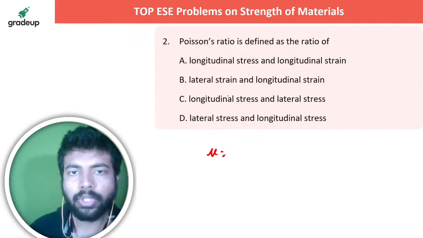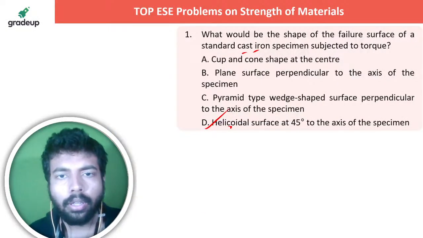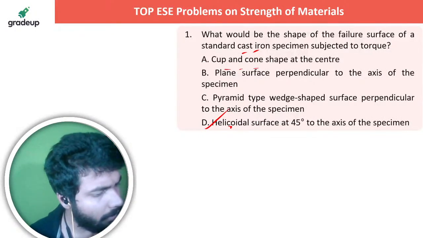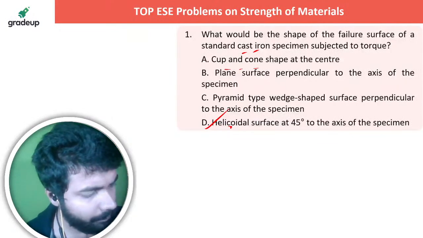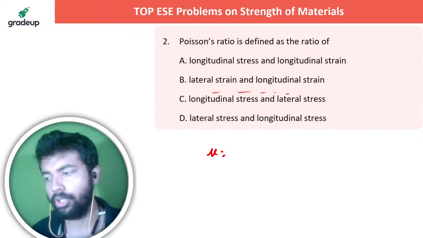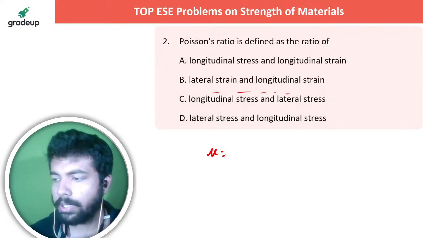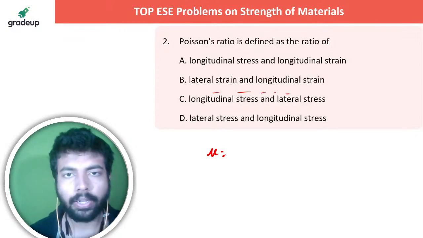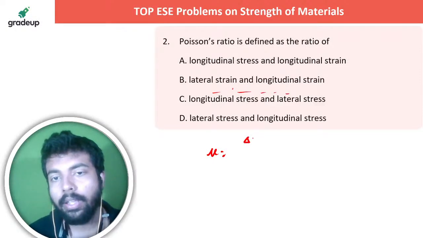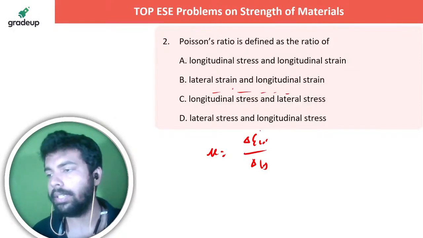Everybody knows that mu is equal to lateral strain by longitudinal strain. A is a cup and cone fracture, which is completely different, right? What is the cup and cone fracture? Let me know in the live chat section. Okay, so someone is saying B, someone is saying C. How can it be C? Yes, it's B, right? Longitudinal stress and longitudinal strain, longitudinal strain and lateral strain. It's lateral strain by the longitudinal strain, so that is actually the value.